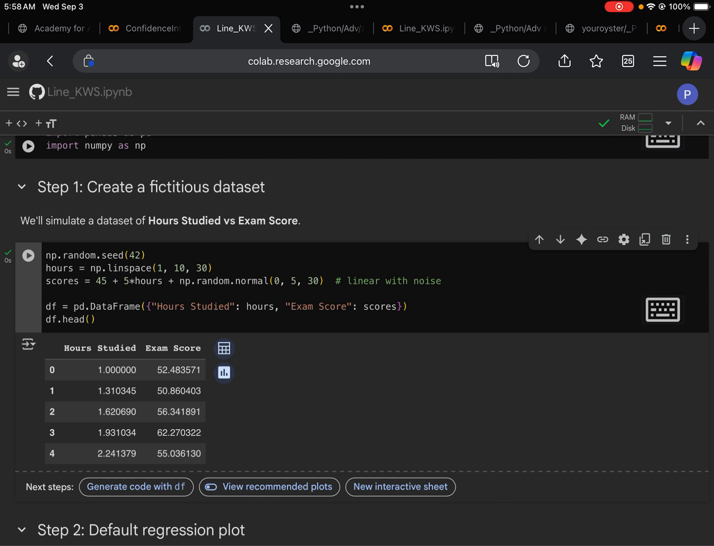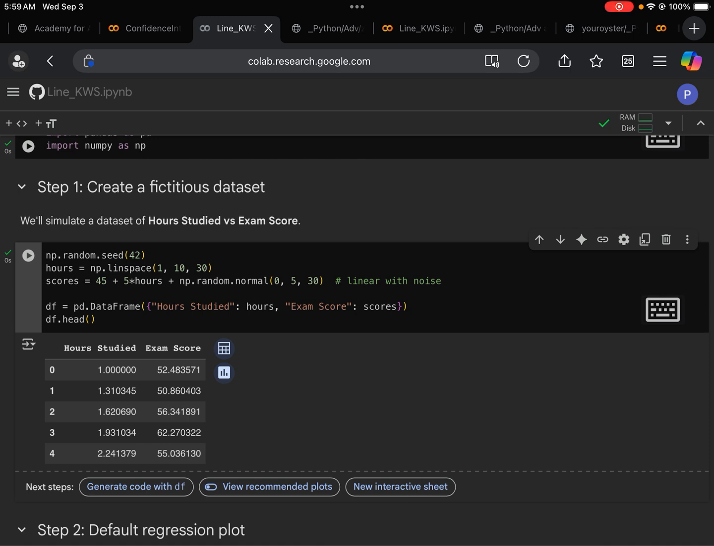Next, we generate scores. The way for us to do that is we do this in 3 parts. The first part, we have a base score of 45, meaning even if a student studies 0 hours, he still receives 45 points. But of course, it's not enough. The second part is the number of hours multiplied by 5. What this means is that for every hour studied, the student receives 5 more points.